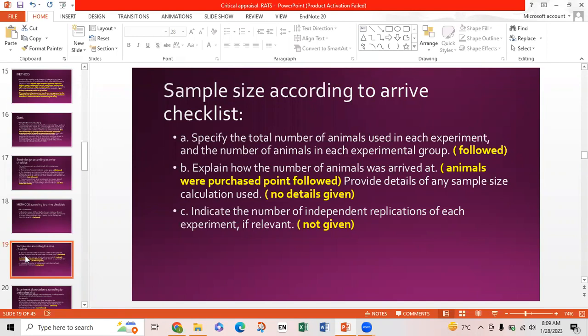It was told that animals were purchased, so the point is followed. And the next is to provide details of any sample size calculation used. No details are given for the sample size calculation, so this point is also not followed. C is to indicate the number of independent replications of each experiment if relevant. This point is also not told, so not followed.